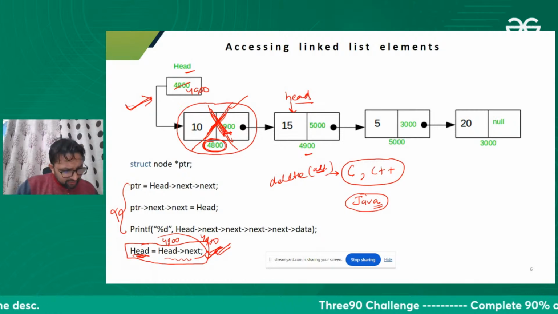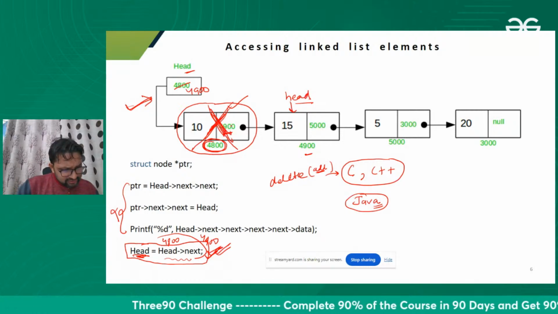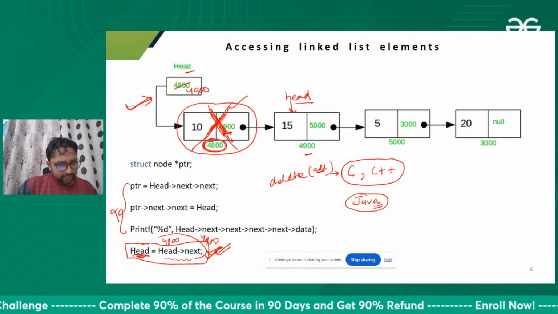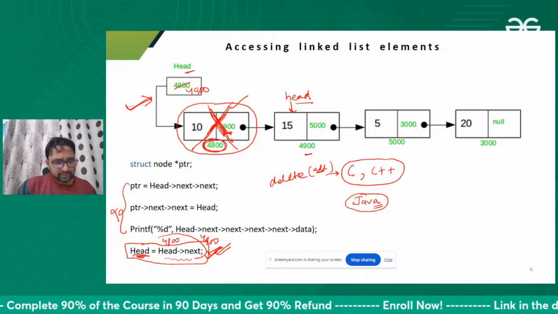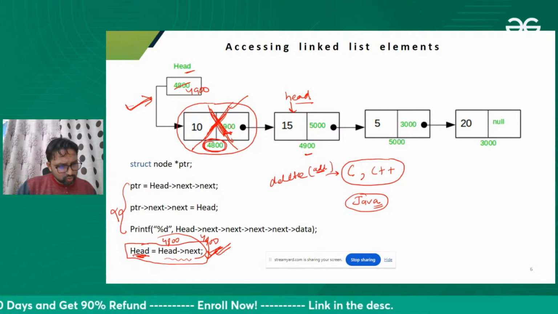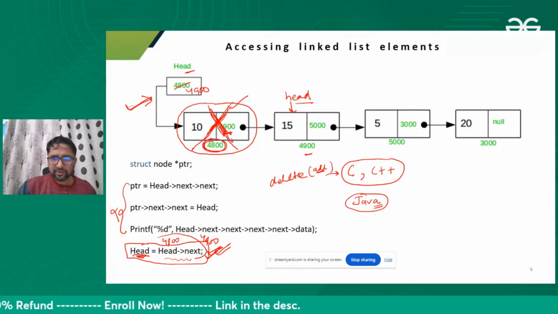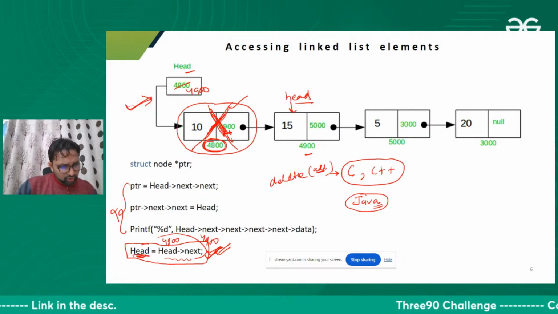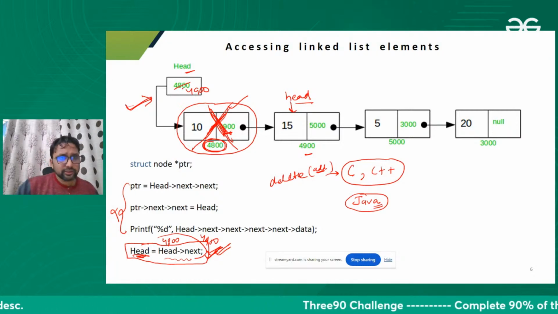Okay, fine. Let me take one or two questions. Like Kunal was asking, head of the linked list will be deleted. Yes, Kunal, you are right. And Nishu, that will be 4900. Yes. How is it storing 4800? So I think Saurav is asking from the previous one. Head is storing 4800. That is already storing 4800.